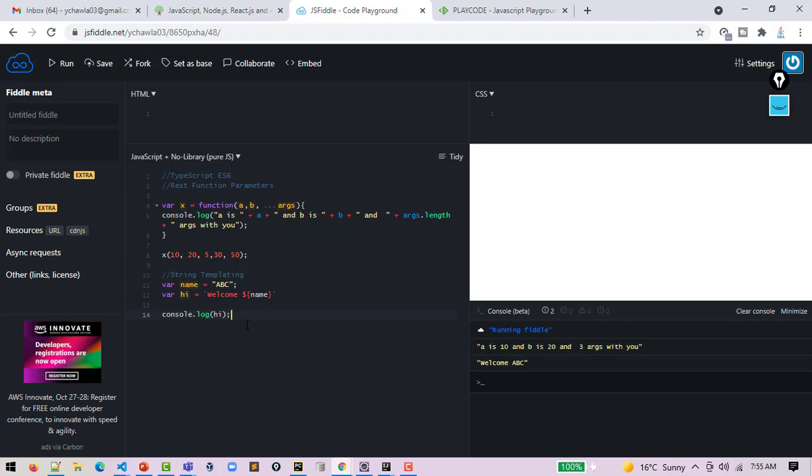Another ES6 feature. But you say curly bracket, correct? So if you say square bracket, is that also allowed? No, that way it won't work. It will give me a compilation error. You see, it printed that only, because string templating did not work. So it's a syntax. Yes, it is a syntax.